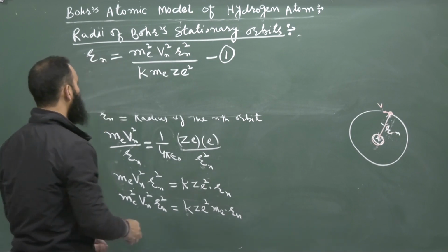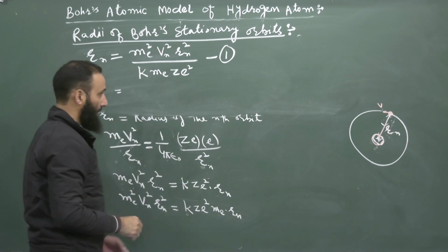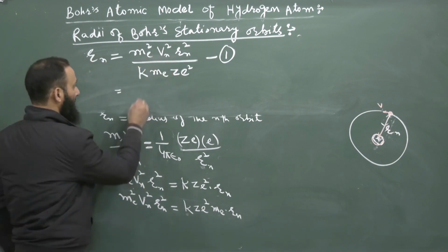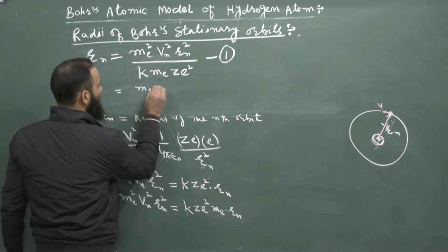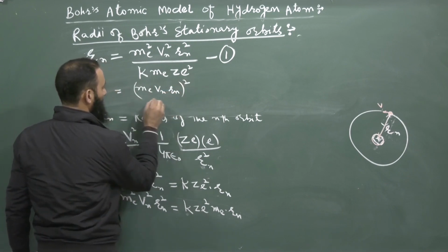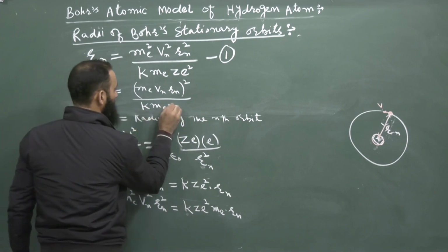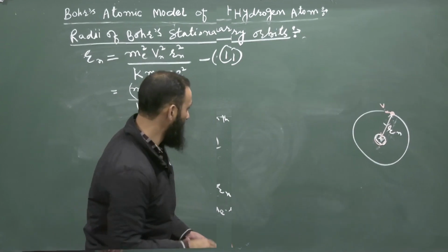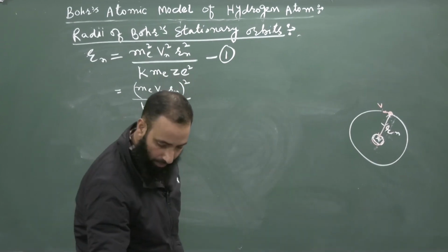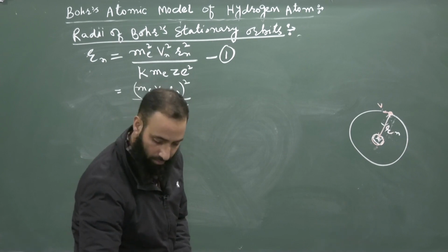This is equation first. Now, what is this? This is actually the square of the angular momentum. Or we can write it as me Vn Rn whole square divided by K me Ze square. Now here, from the classical theory, we will determine that.